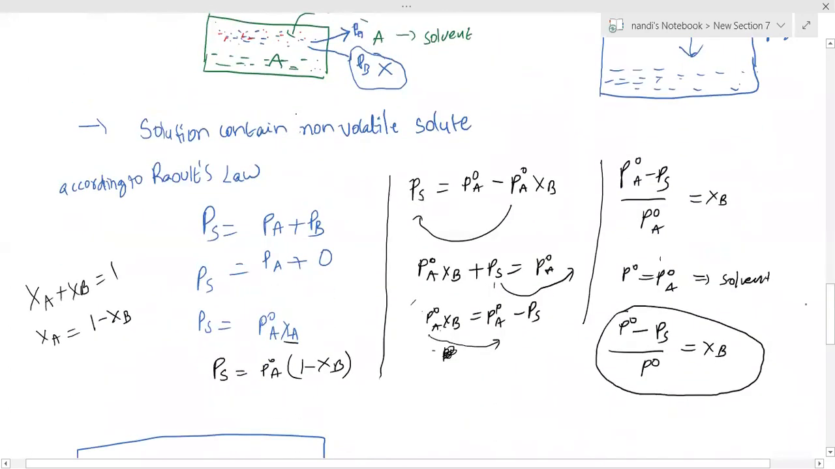Actually, what is the relative lowering of vapor pressure, we'll discuss too. First note it down, then we'll discuss that meaning also. If you note down that, we are going to explain that part as well. Once completed, let me know.